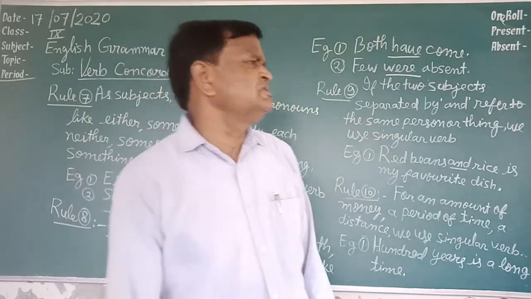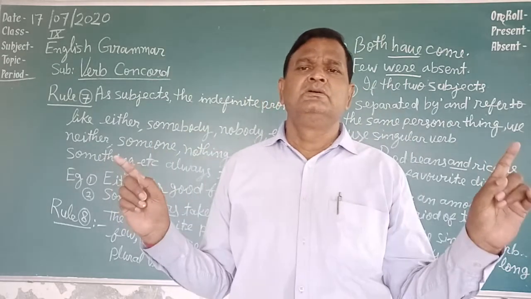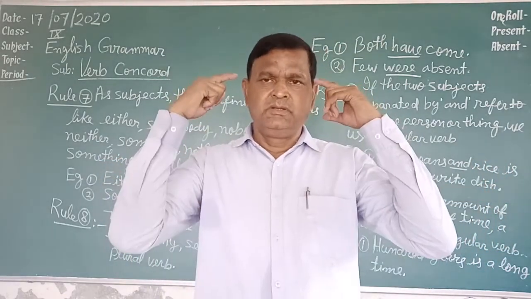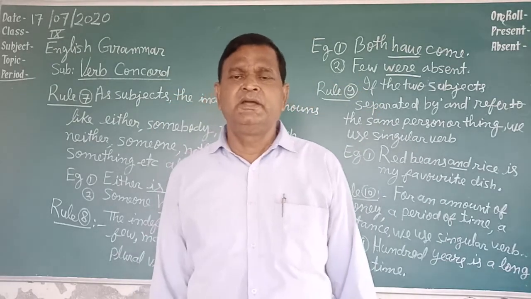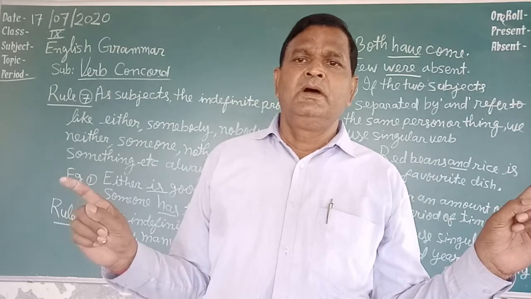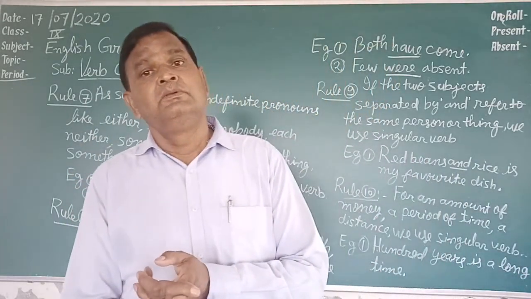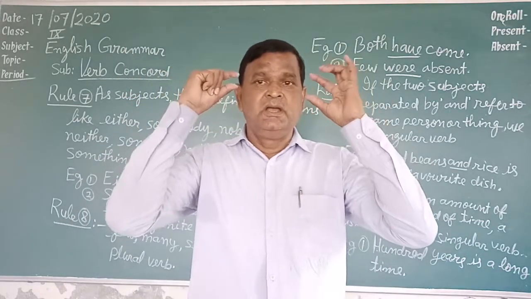Apart from this, if any object has two parts, like scissors, spectacles, trousers, such objects that have two parts joined into one, we use a plural verb. Like my spectacles have broken.